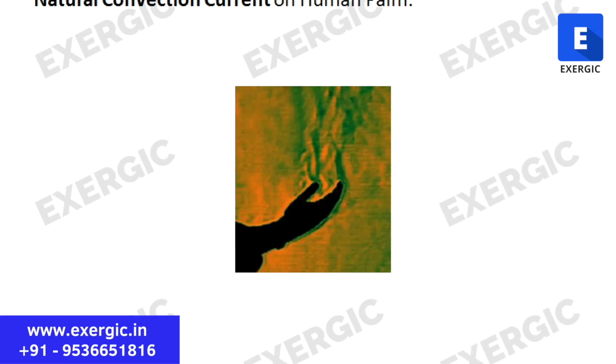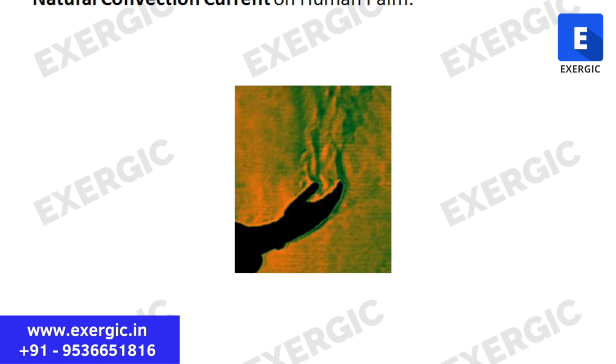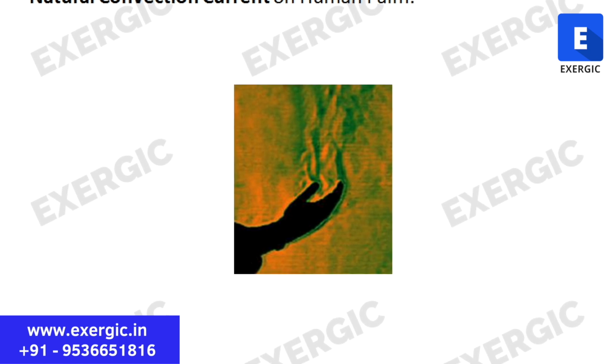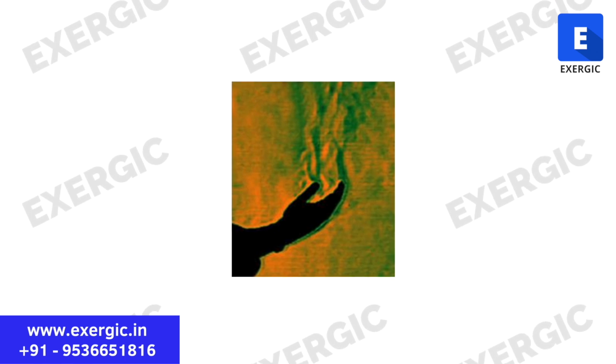All right. Also have a look at this diagram which shows the convection current from your palm. You can see that the air surrounding the palm is moving in a definite direction. Your body temperature is obviously higher than the temperature of the surrounding air. So you can see how convection currents are being set up. Just like the example of the hot egg that I gave you, the air in contact with the palm is getting hotter and it is rising up in the air.